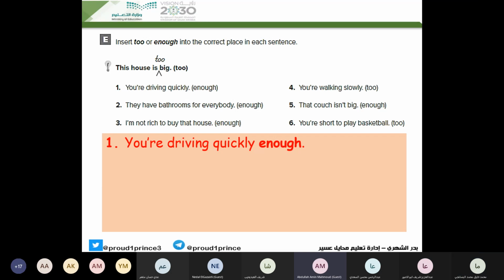They have enough bathrooms for everybody. Good. Excellent. Because here we have bathrooms, what is it? It is a noun. Enough comes before the noun, and after what? The adjective or adverb. So it will be: they have enough bathrooms for everybody.